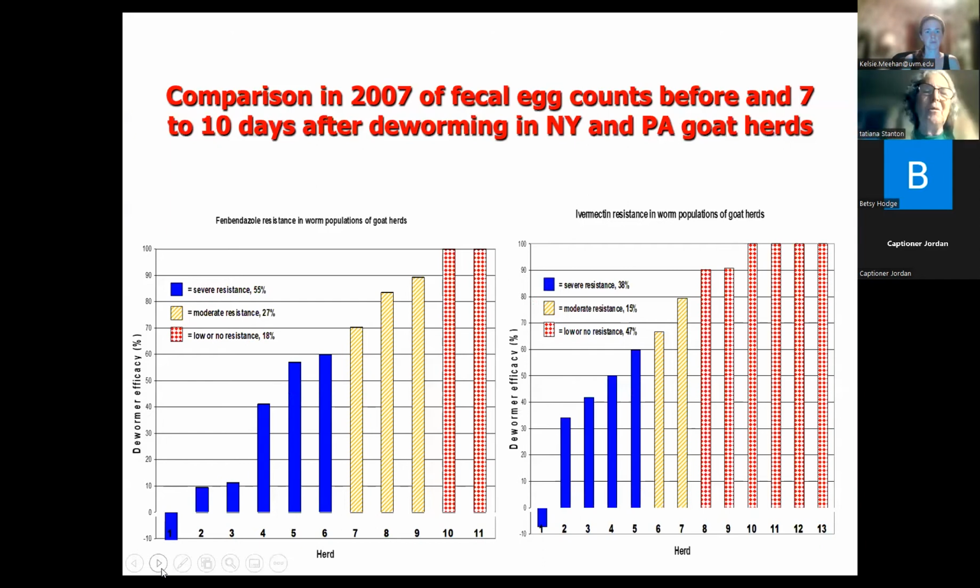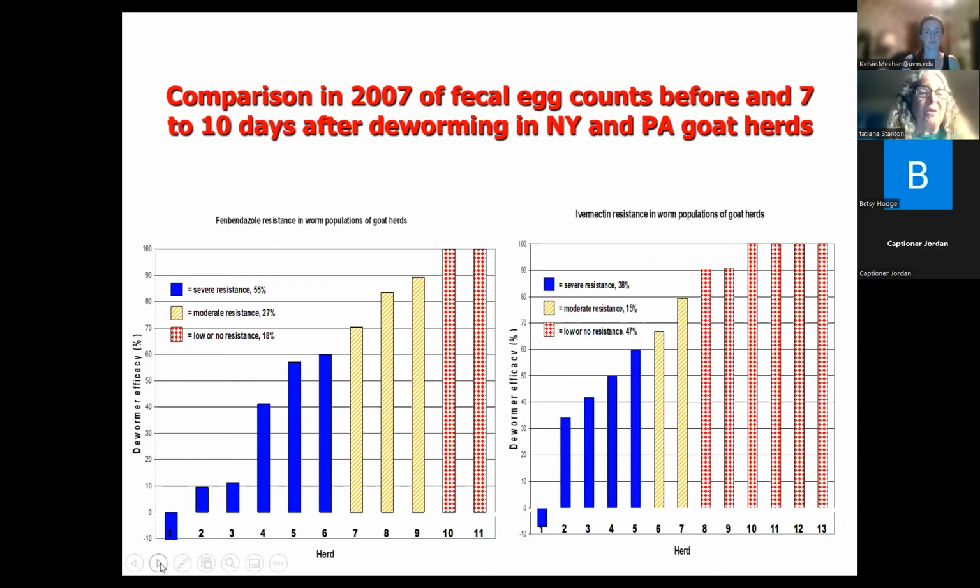And this was a study we did in 2007 with a set of New York and Pennsylvania goat herds. We took fecal egg counts right before we dewormed the animals, and then 7 to 10 days after deworming the animals. It was 7 days if they used ivermectin and 10 days if they used Safeguard.